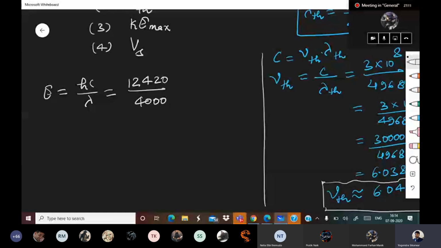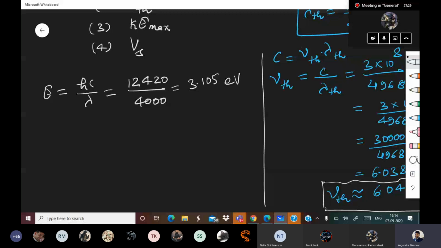That comes out to be 3.105 eV. So the light falling on the surface of the metal has energy of 3.105 eV.